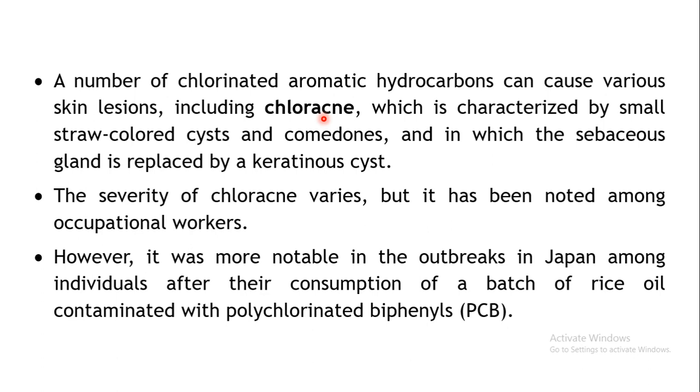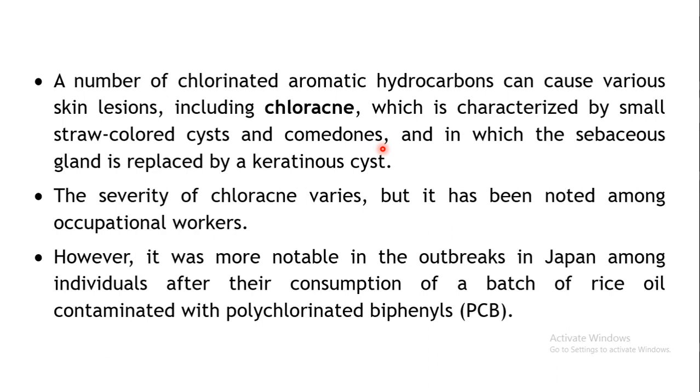Now chloracne is basically precipitated by chlorinated aromatic hydrocarbons, that is, drugs or substances containing chlorinated aromatic hydrocarbons. Here a specific type of skin lesion is seen, that is straw colored cysts or comedones, raised skin colored regions on the skin.